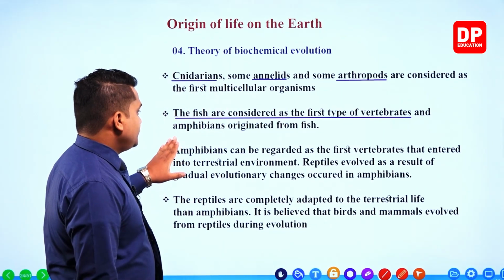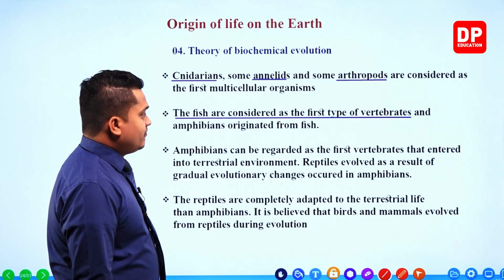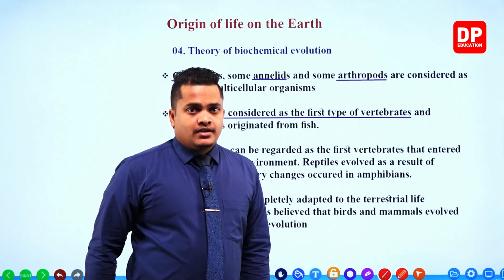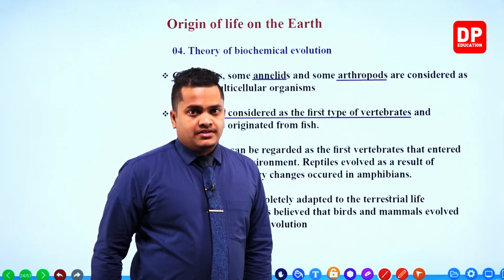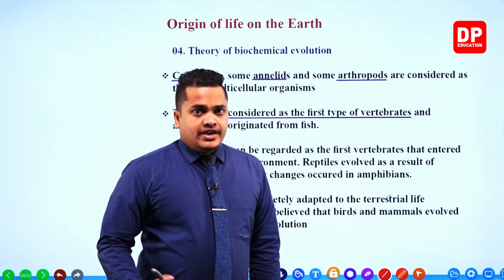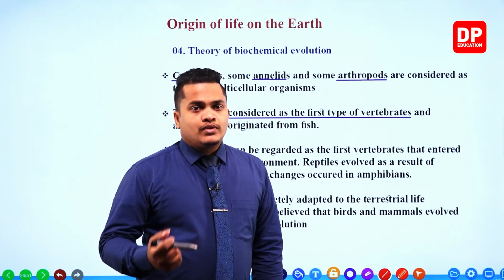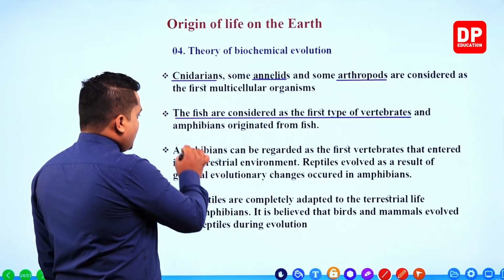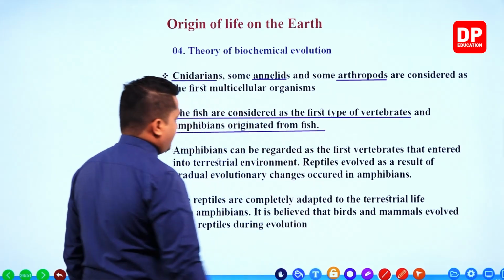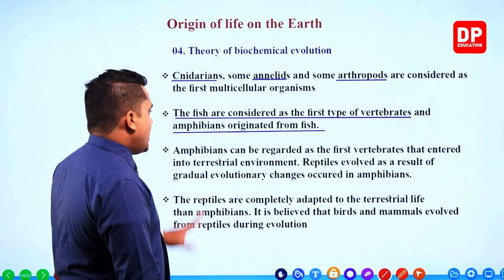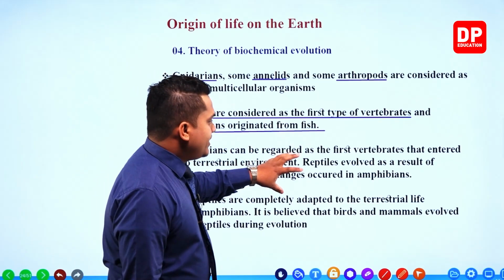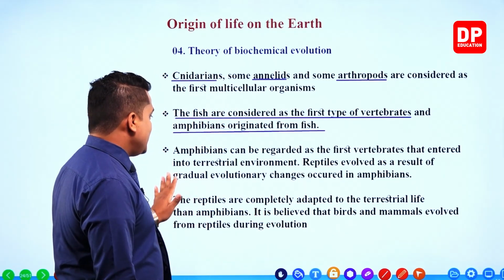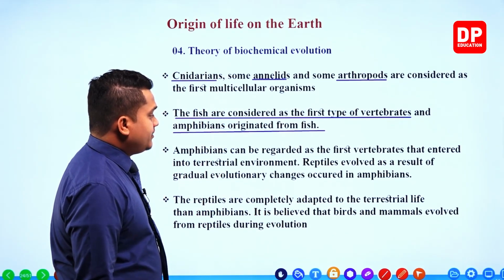Amphibians originated from fish. Now the next type was amphibians. After the creation of fish, amphibians were created. Amphibians can be regarded as the first vertebrates that entered the terrestrial environment.